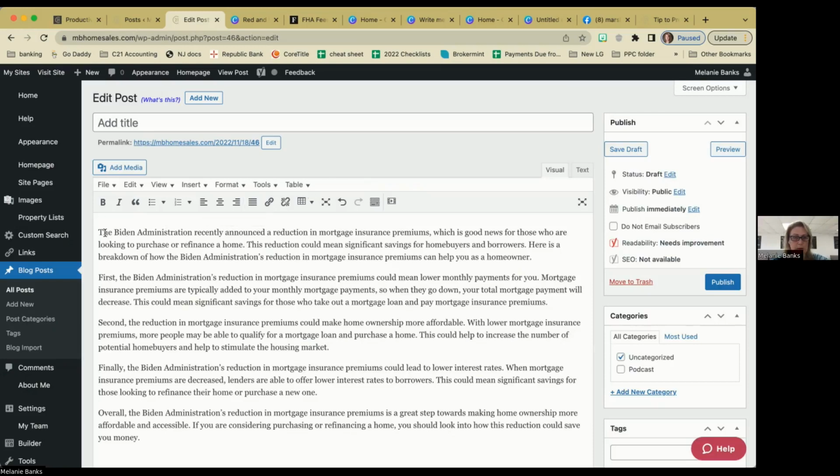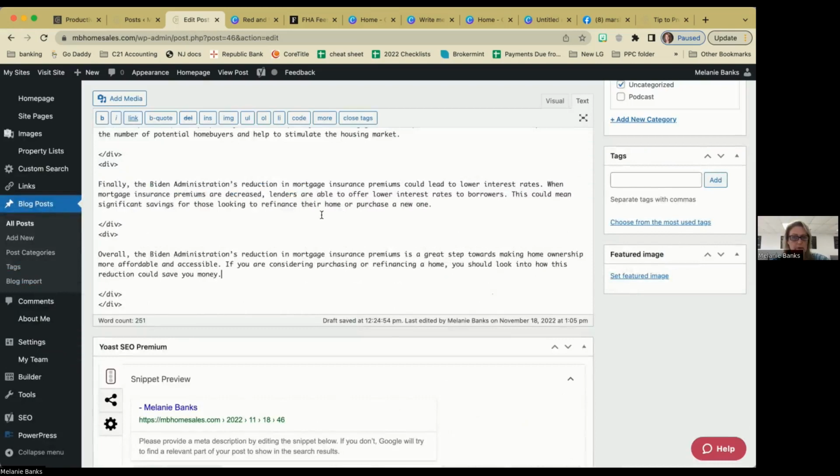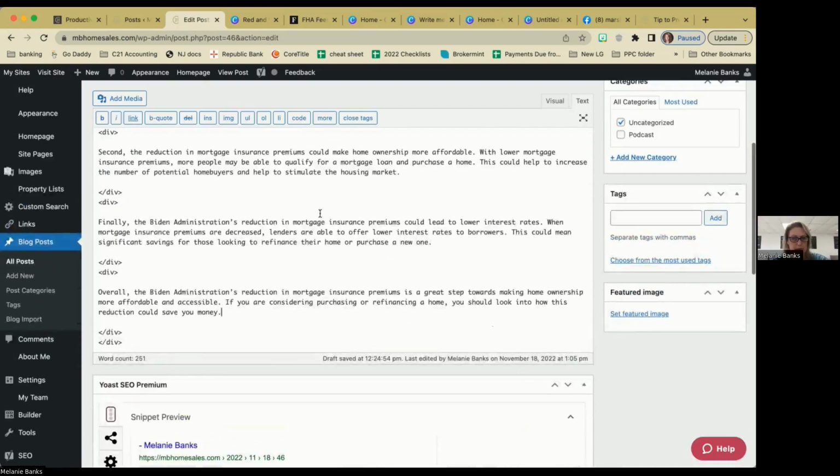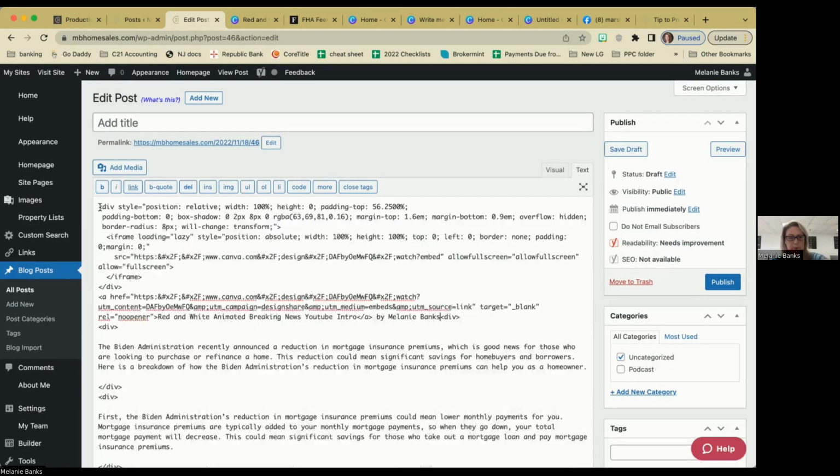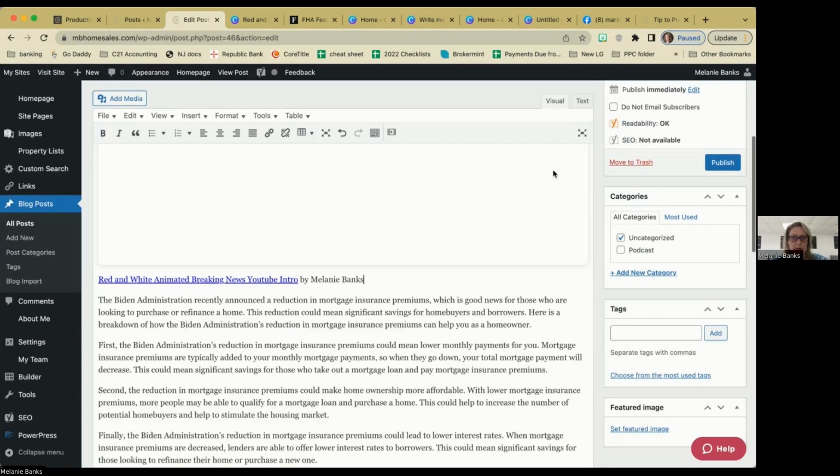What I want you to do is remember where it says the Biden administration, because I want the video to go above that. I'm going to click on this text box. All of the information looks very different now. We're going to scan to the top of that text box, and right at the very top, stick your mouse at the very top. And I want you to paste whatever it gave you. Don't change it. Don't look at it. Don't do anything. And then we're going to click visual.